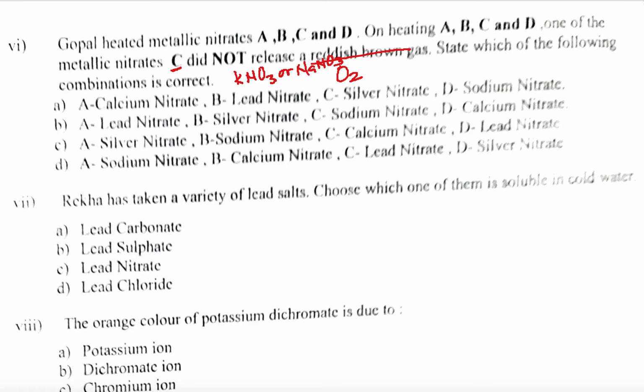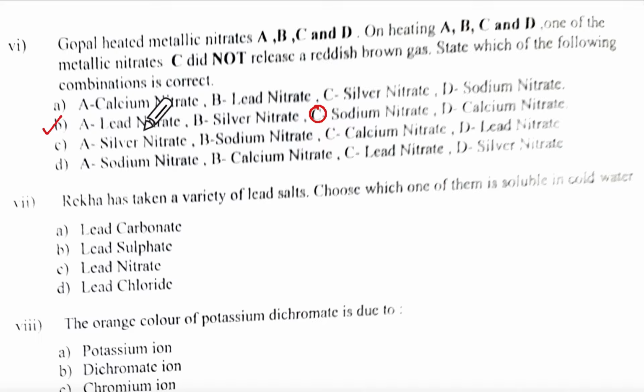Did you understand this part? So where is C? Reddish brown gas, sodium nitrate. Can you see that? So it could be this one. State which of the following combinations is correct. See, I think this B only.